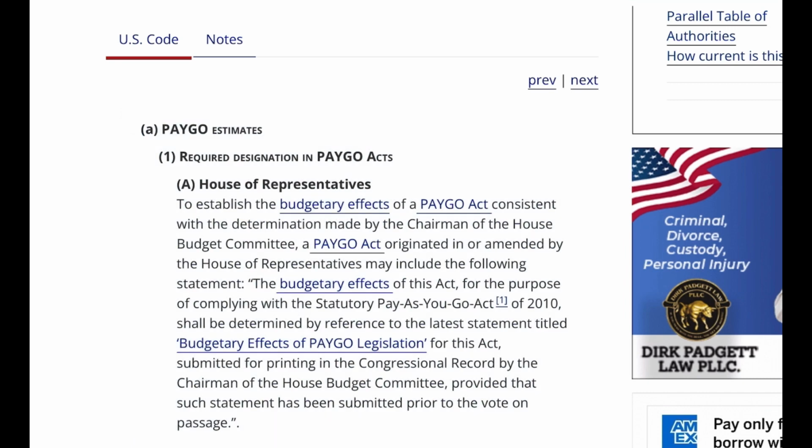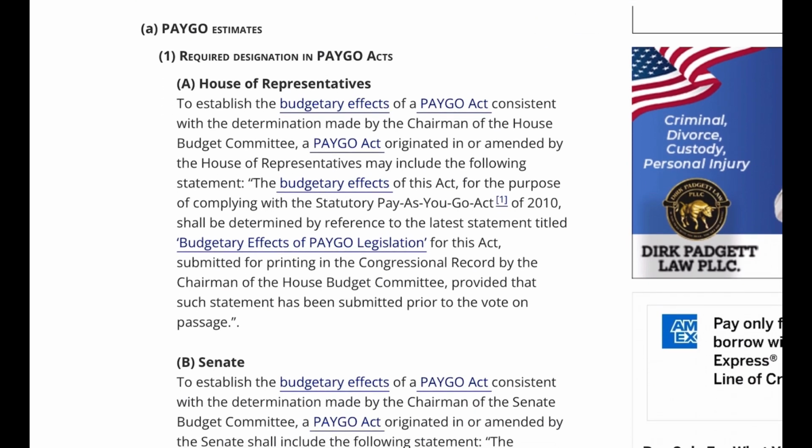A. PAYGO estimates. 1. Required designation in PAYGO Acts. A. House of Representatives: to establish the budgetary effects of a PAYGO Act consistent with the determination made by the Chairman of the House Budget Committee, a PAYGO Act originated in or amended by the House of Representatives may include the following statement: The budgetary effects of this Act, for the purpose of complying with the statutory Pay-As-You-Go Act of 2010, shall be determined by reference to the latest statement titled Budgetary Effects of PAYGO Legislation for this Act, submitted for printing in the Congressional Record by the Chairman of the House Budget Committee, provided that such statement has been submitted prior to the vote on passage. B.